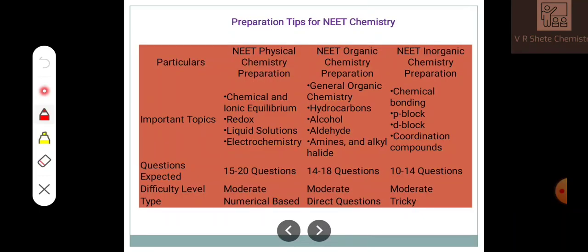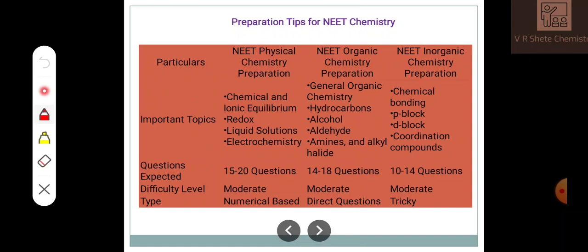Books and preparation tips for NEET chemistry. So what are the tips to prepare chemistry? Initially, take the important topics, and later on focus on some questions. For NEET physical chemistry preparation, go through chemical equilibrium, redox reactions, solutions and electrochemistry. These four topics are very important for standard 12th.